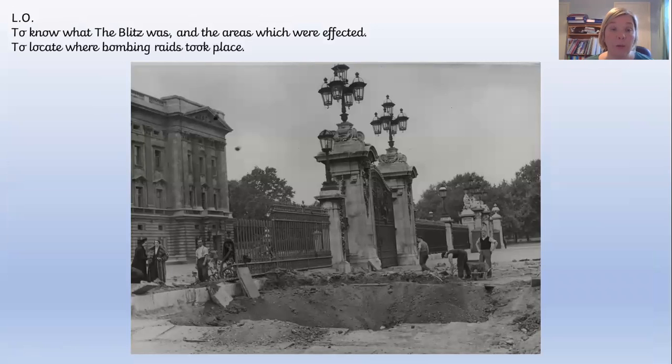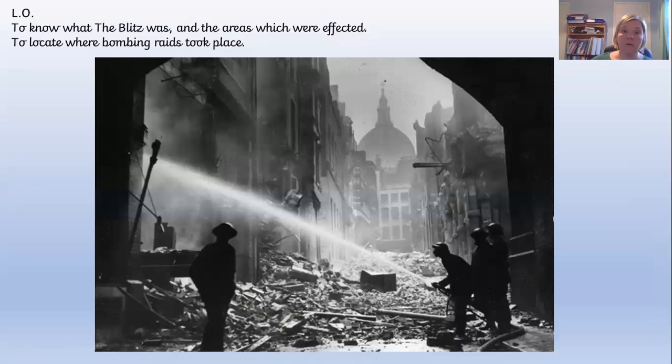Now, I just wanted to share with you a couple of pictures so that you could see what the Blitz in London looked like. I don't know if you recognise where this is, but this was Buckingham Palace. Even Buckingham Palace was bombed during the Blitz. There are lots of pictures of the king looking at the damage at Buckingham Palace. So even the king and queen's house was bombed during the Blitz. This is a picture of London, and you can see the firefighters trying to put out the fire in the building. That's another picture of a London street that has been affected by the bombing.